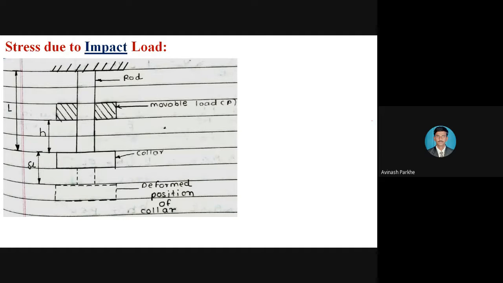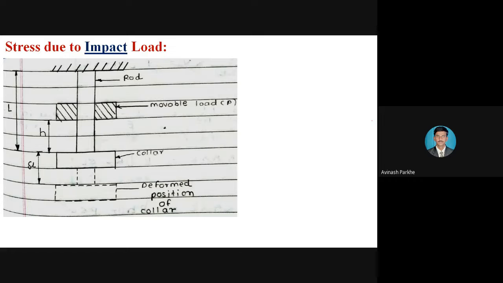Initially there is no contact between the body to which we want to apply the load and the body on which we want to apply it. In such a case, if the load applied on the body is falling from a certain height, for example if we take a stone in hand and throw it from above, it will strike on the bottom ground. So that load will be considered as an impact load. That means initially there is no contact between that load and that body.